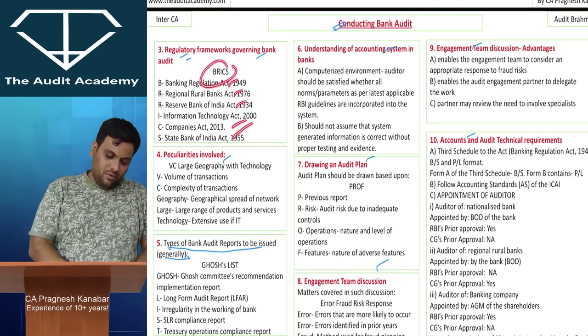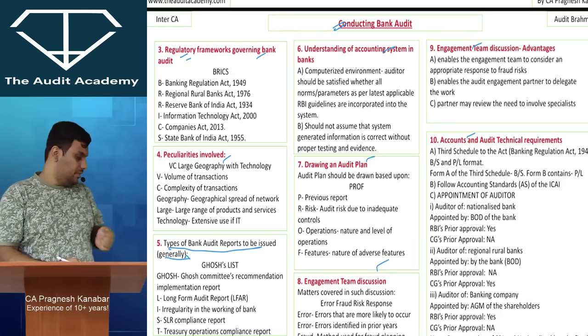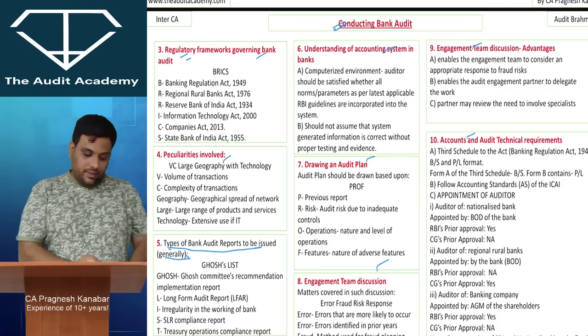So you can write so many acts over here. Look at this. I have given a code word and I have given the names of a few acts. Please ensure that you are remembering that. Okay. So that is the third point.